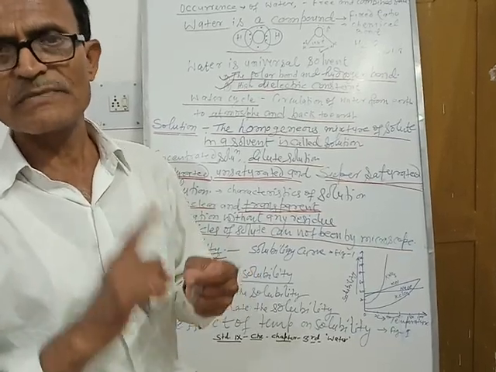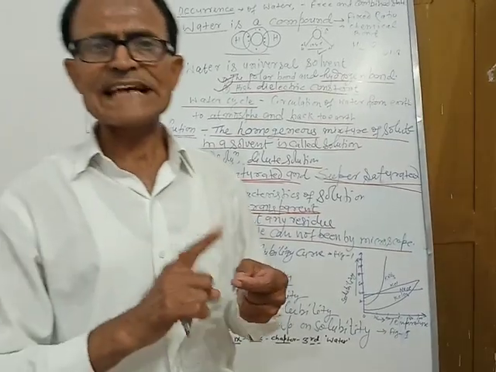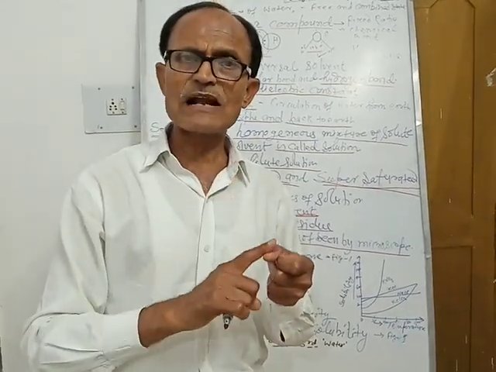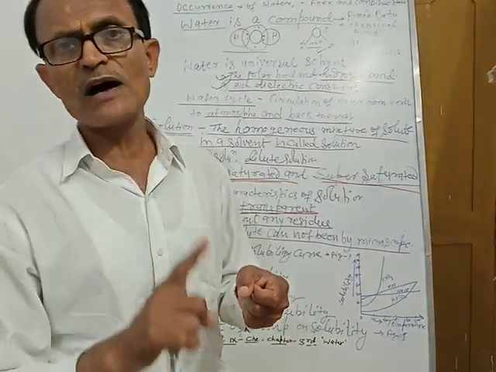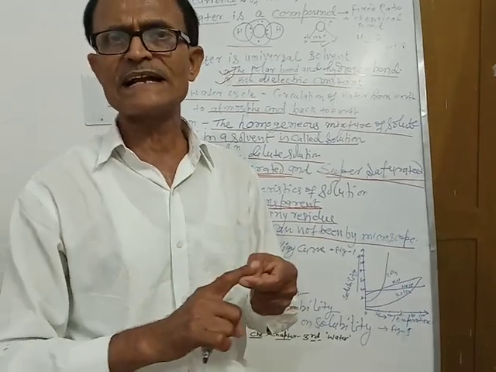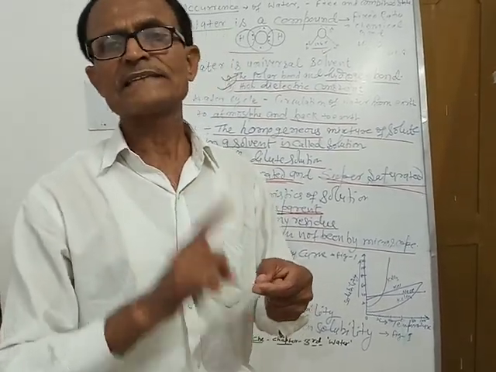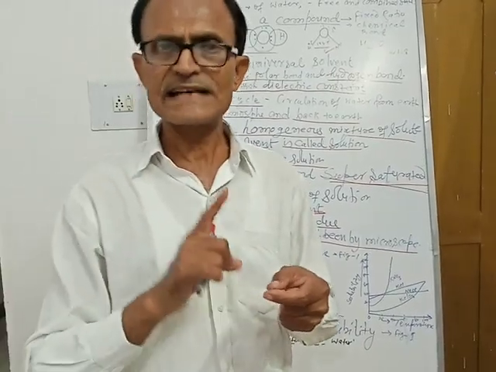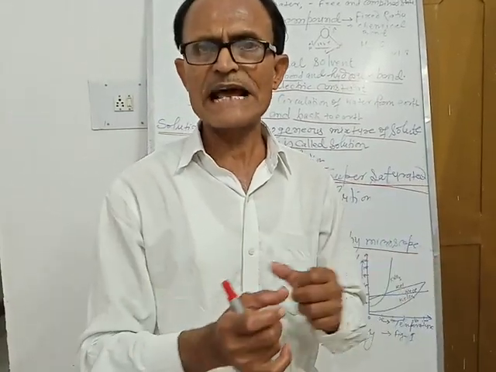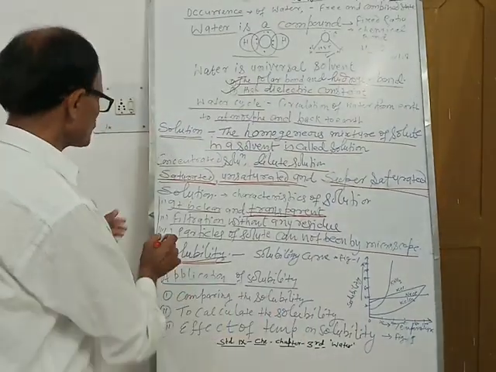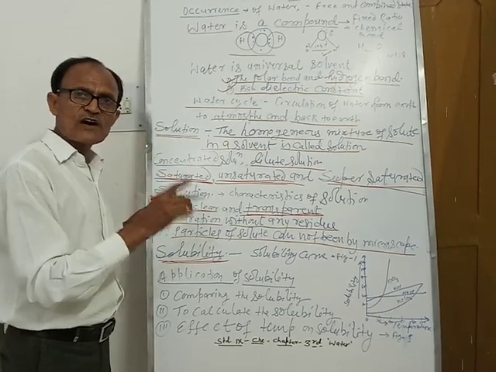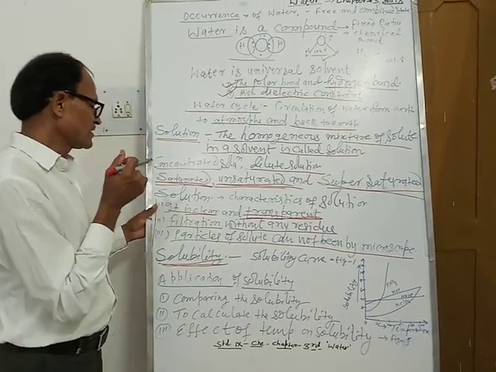For example, if we say that 35 gram of sodium chloride dissolves in 100 gram of water at 30 degrees Celsius, then the solubility of sodium chloride is 35. So in this way we describe it. So this is solubility, the amount of solute that dissolves in 100 gram of water.